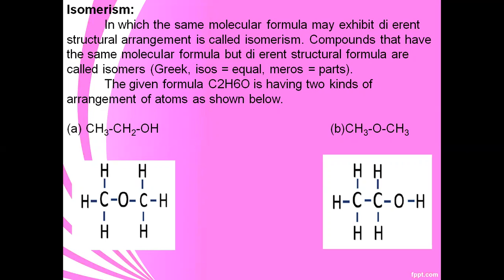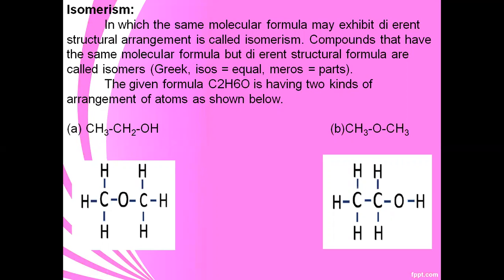A given molecular formula may lead to more than one arrangement of atoms, and such compounds have different physical and chemical properties. This phenomenon, that the same molecular formula may exhibit different structural arrangements, is called isomerism.